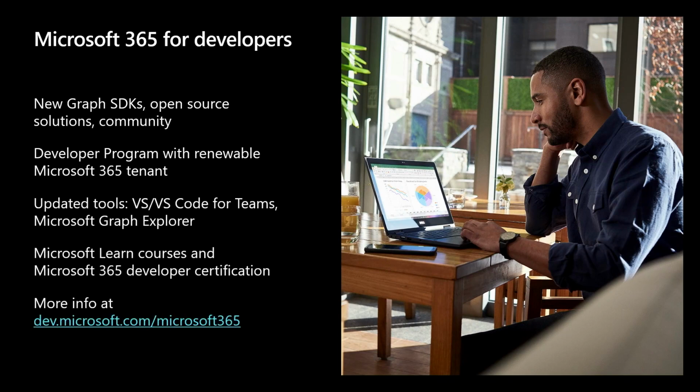So how do you get started? Well, if you just go to dev.microsoft.com/Microsoft365, you'll find a range of different documentation, different tools, open source projects, different types of SDKs, all available for you to download and use.